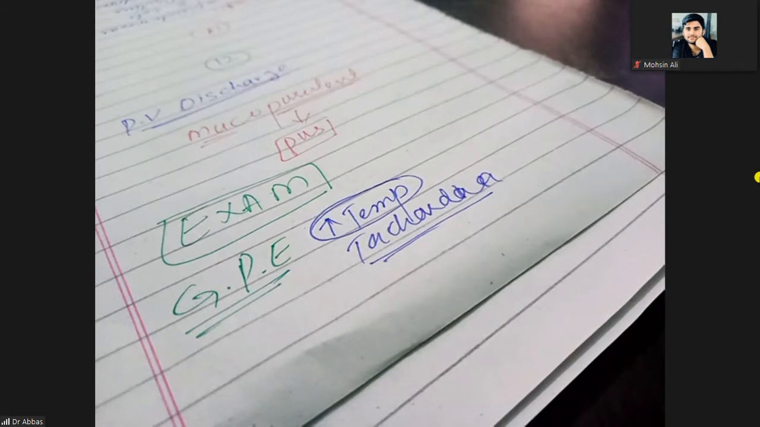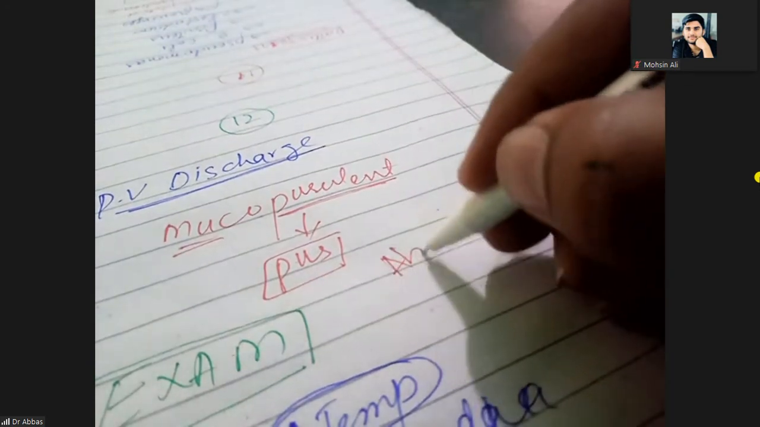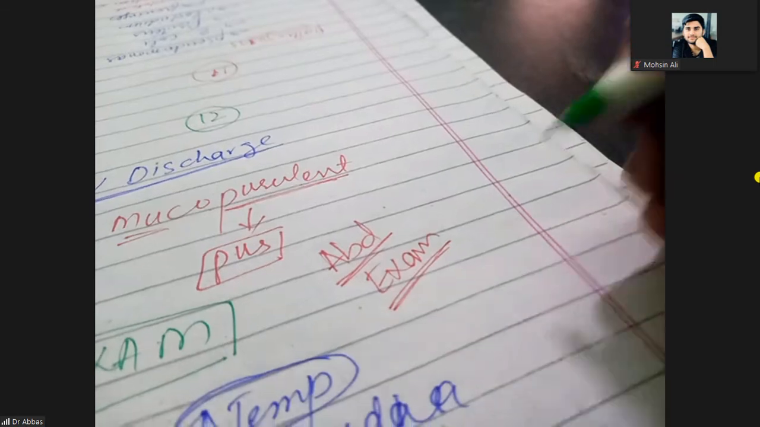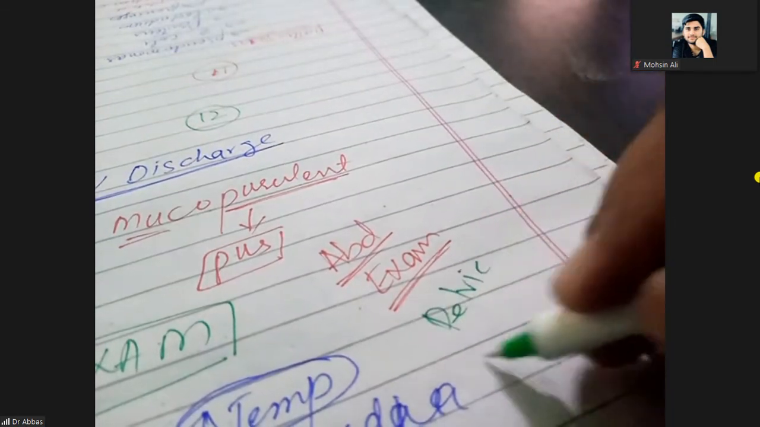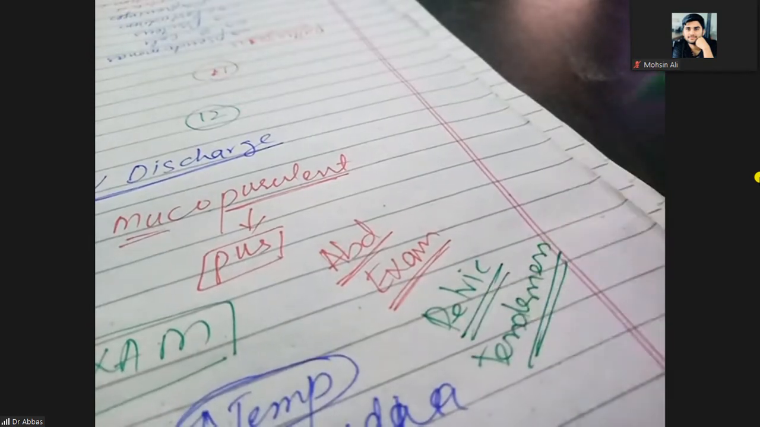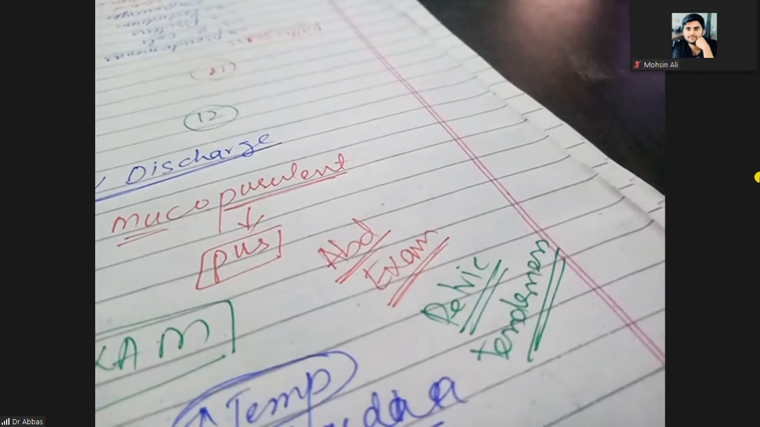So the female will come to you with raised temperature and tachycardia, and then you will do the abdominal examination. On the abdominal examination, what will you feel? There could be pelvic tenderness. Why? Because there could be lower pelvic inflammatory disease. The lower pelvis can cause inflammation, and due to that inflammation there will be tenderness. So the pelvis will be tender on examination.